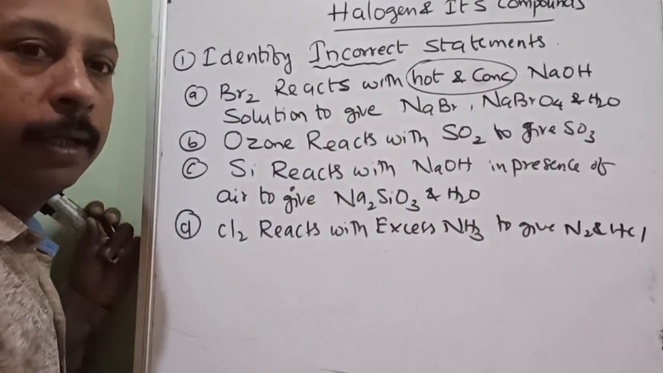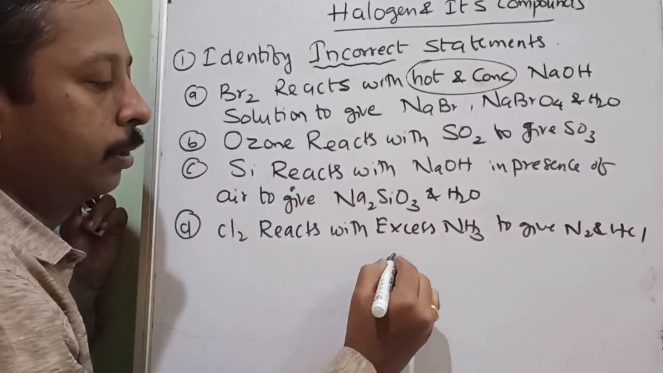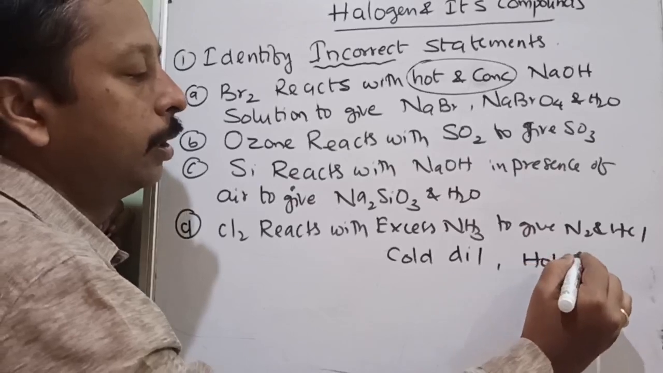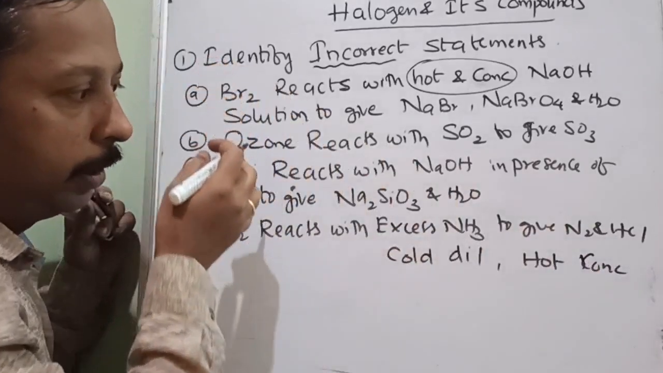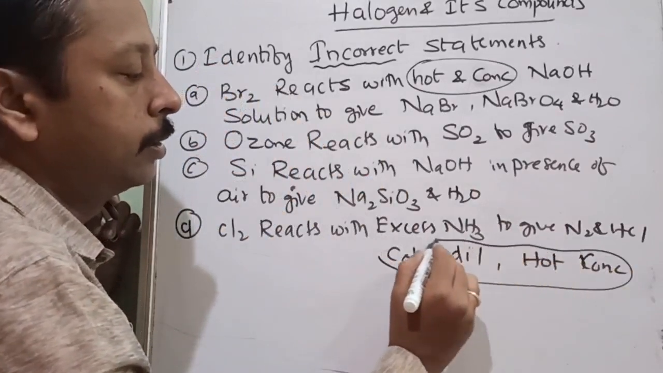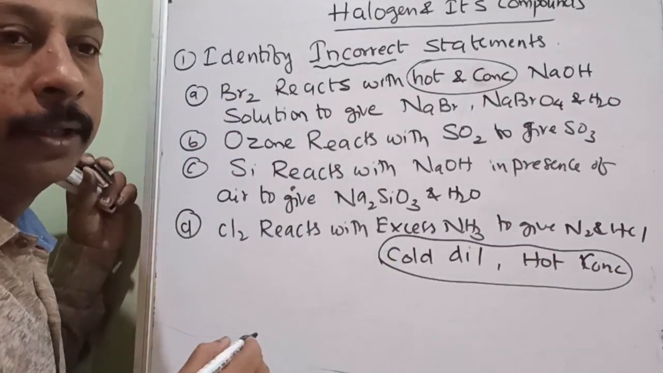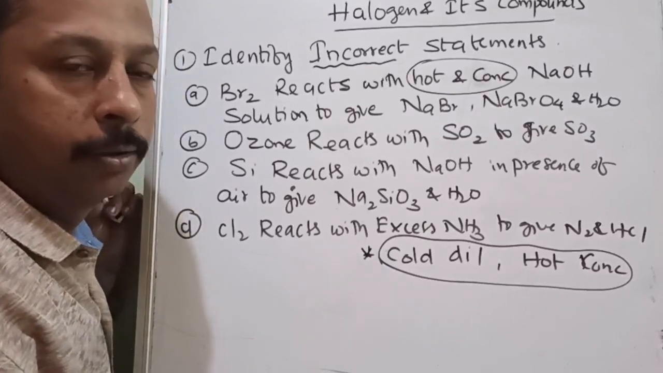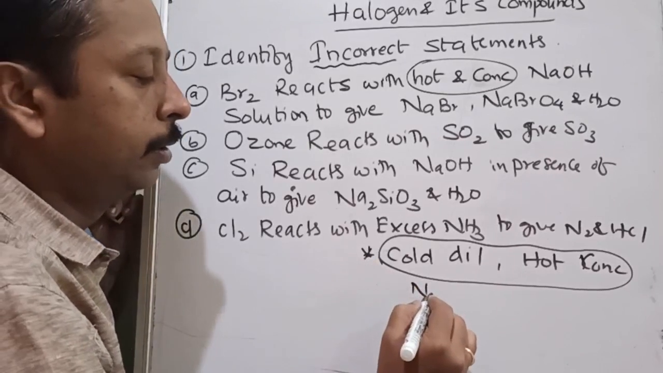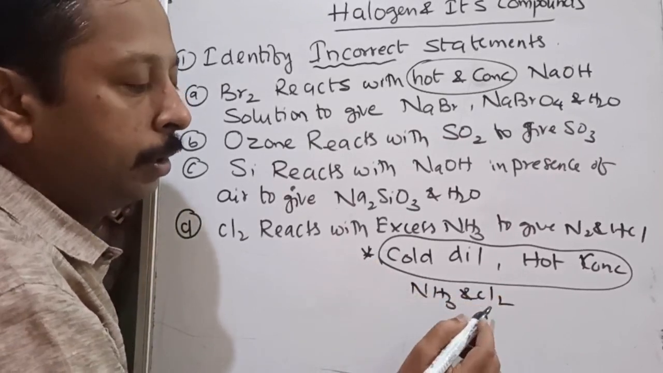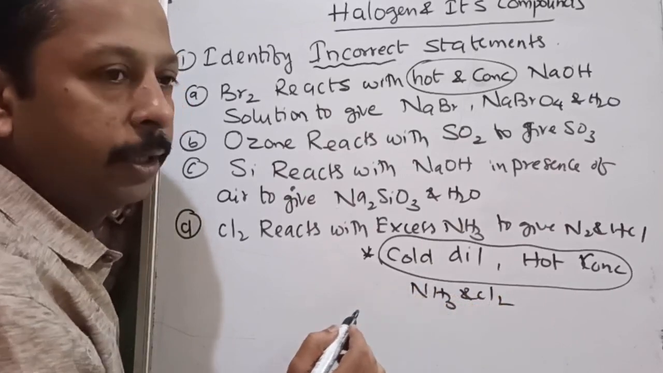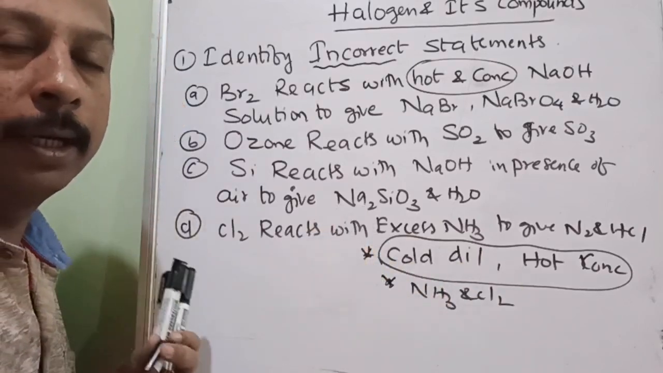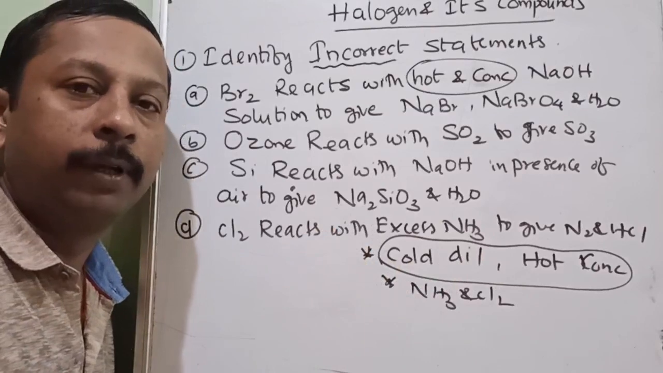In the 17th group there are two types of reaction: cold and dilute, and hot and concentrated. These are the two conditions where the product will change, for the reaction with bromine and the reaction with chlorine. Very important reactions of the 17th group. And one more reaction is the reaction of NH3 and Cl2. If chlorine is in excess, one product; if ammonia is in excess, another product. So write all these reactions together from the NCERT so that it will be easy for you to score.